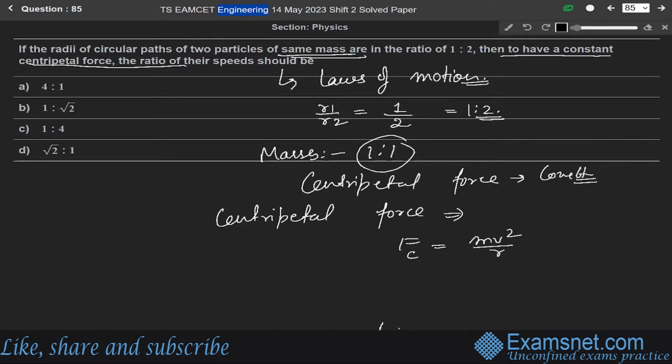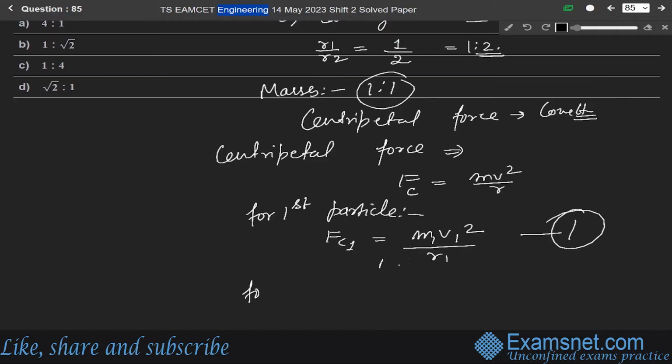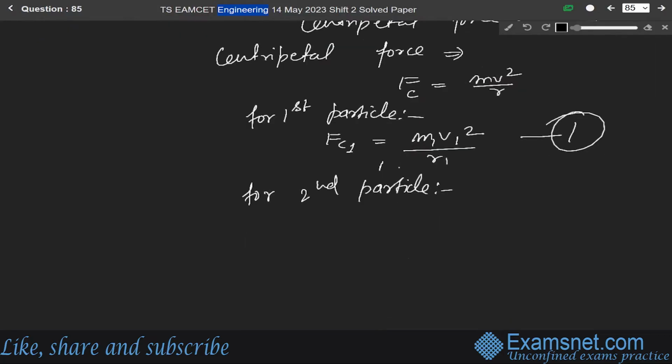Let us say for the first particle, the centripetal force can be written as Fc1, equal to m1 v1 square over r1. Let us say this is equation 1. For the second particle, the centripetal force is written as Fc2, equal to m2 v2 square over r2.